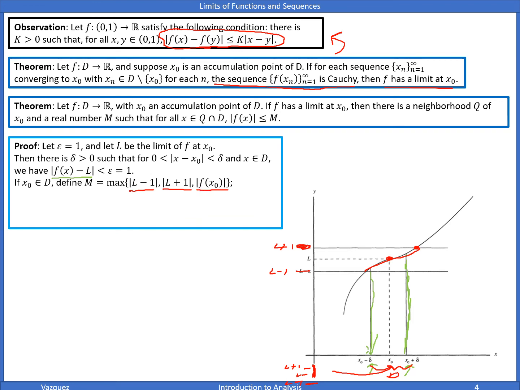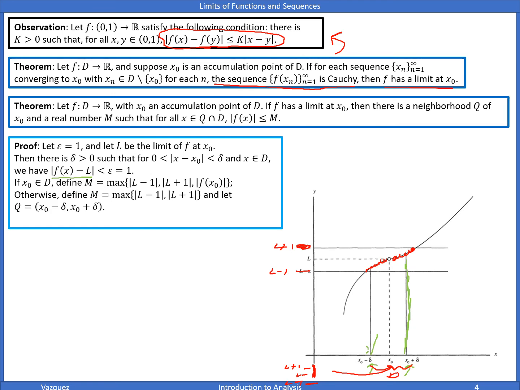And when would we set the max to f of x naught? If we take a look at this function here, maybe f of x naught is defined up here, right? Because there's a hole there. So maybe f of x naught is bigger than all these values of the function in these places, because it's all the way up here. That's when f of x naught would be the max. But whatever the case may be, we choose M to be the max of those 3 values.